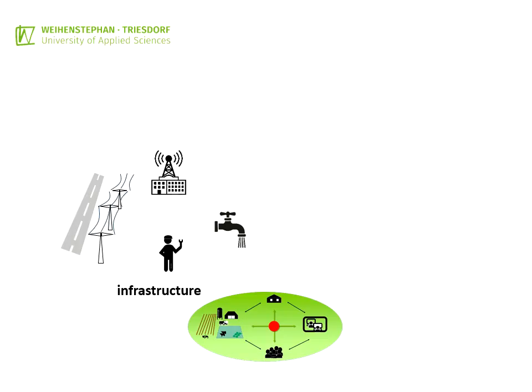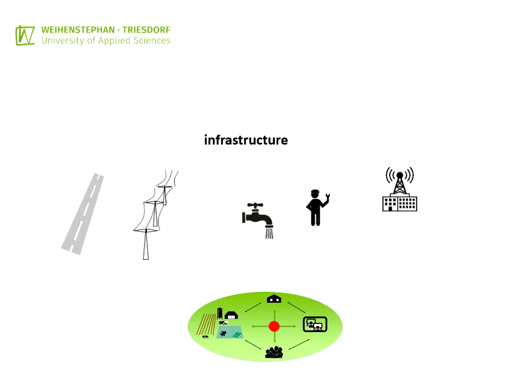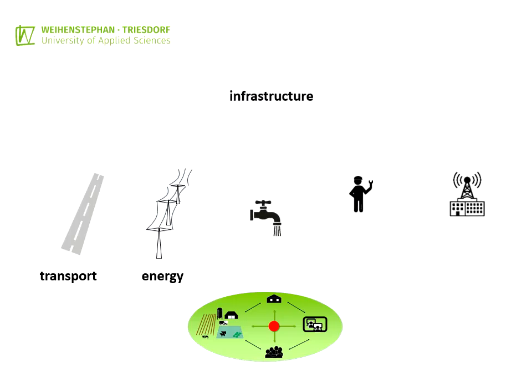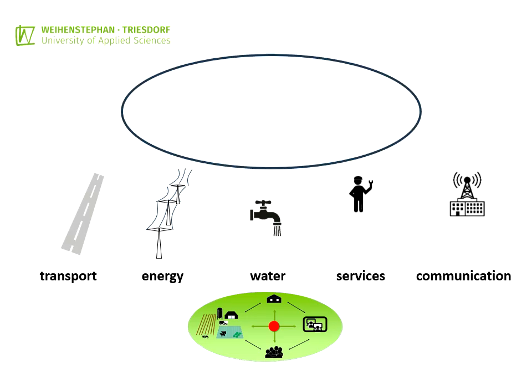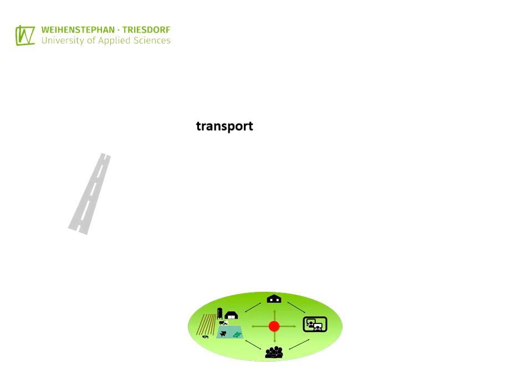These components can be roughly divided into the categories of transport, energy supply, water supply, services and communication infrastructure. The analysis of all elements of the infrastructure requires the recording of at least 4 criteria: quality, quantity, temporal availability, and usage costs.